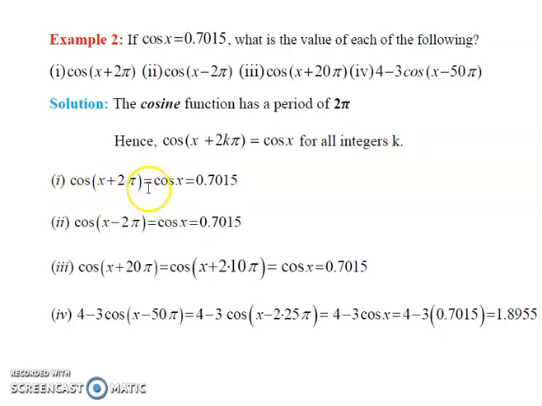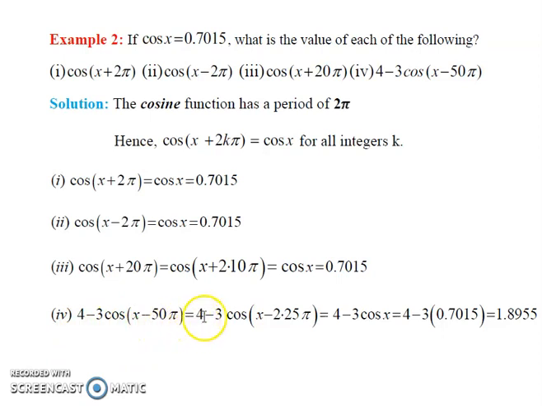Cosine of x plus 2 pi becomes cosine x. That value is 0.7015. Cosine of x minus 2 pi is equal to cosine x. This is equal to 0.7015. Cosine of x plus 20 pi: we can write cosine of x plus 2 multiplied by 10 pi, where 10 is an integer. It also becomes cosine x. That value is 0.7015.